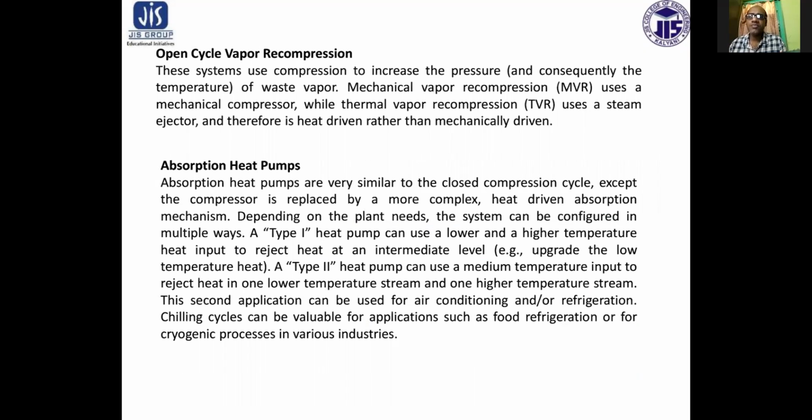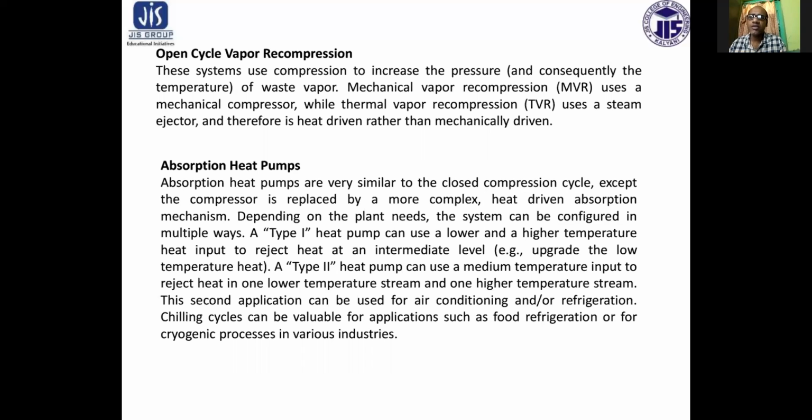Open cycle vapor compression. These systems use compression to increase the pressure of waste vapor. Mechanical vapor recompression uses a mechanical compressor, while thermal vapor recompression uses a steam ejector and therefore is heat driven rather than mechanically driven. Absorption heat pump. Absorption heat pumps are very similar to the closed compression cycle, except the compressor is replaced by a more complex heat-driven absorption system.